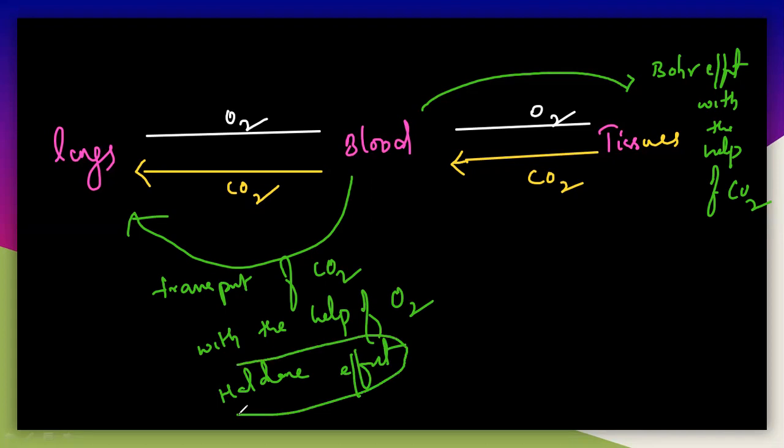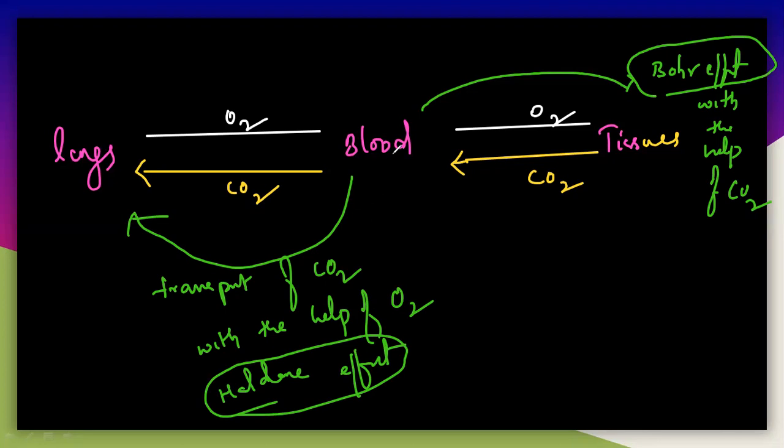So this is a very important thing. This is called the Haldane effect. This is called the Bohr effect. That is a very important thing here. So Bohr effect and Haldane effect. So this is the function of the hemoglobin. Very important thing here. So you have to understand this thing here.